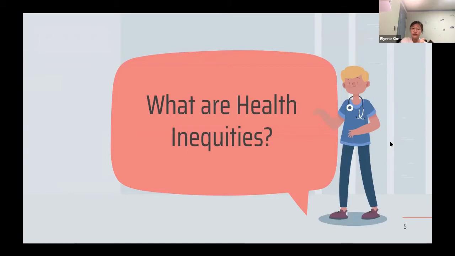Saying that, let's firstly think about what health inequities is. Health inequity is where there's inequity in health where there's actually a solution to it, but people aren't solving it. A similar but different term is health inequalities.